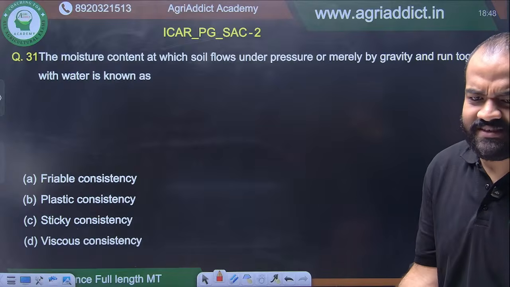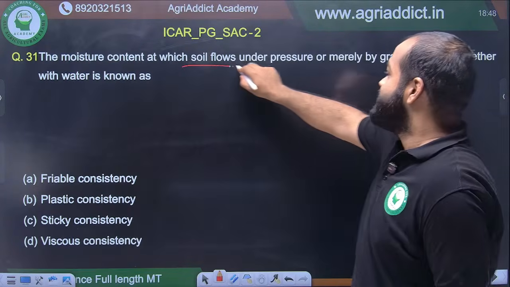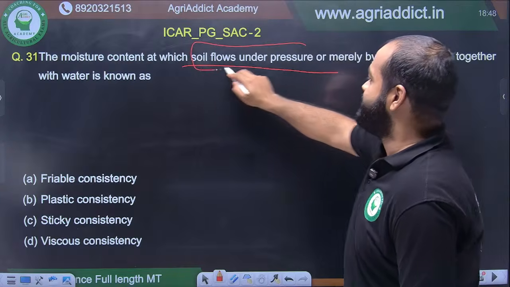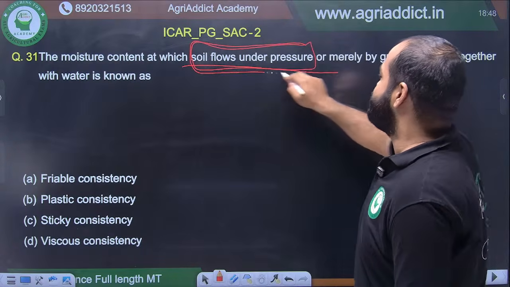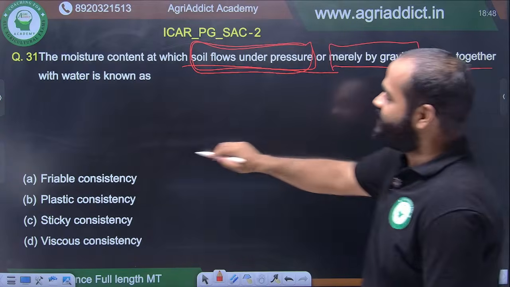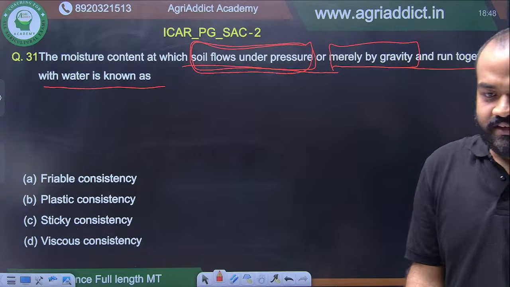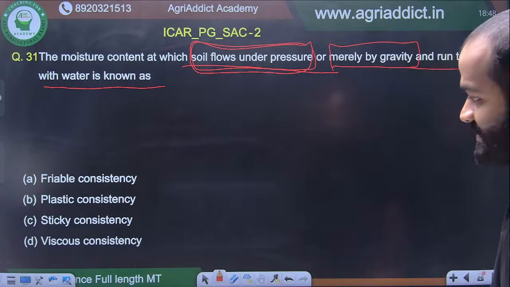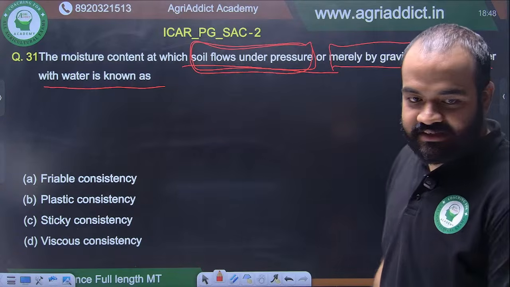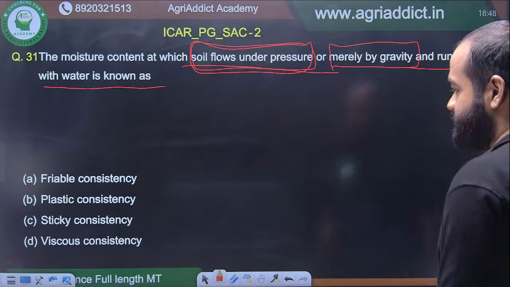I think this is easy also. No problem in that. The moisture content at which soil flows under pressure. Keywords ढूंढना है. Soil flows under pressure मिल गया, or merely by gravity मिल गया, and run together with water is known as which consistency? This is a very easy one. I can already see one answer, and yes, again I can see another answer from the same guy. Again I can see another answer. Option D.